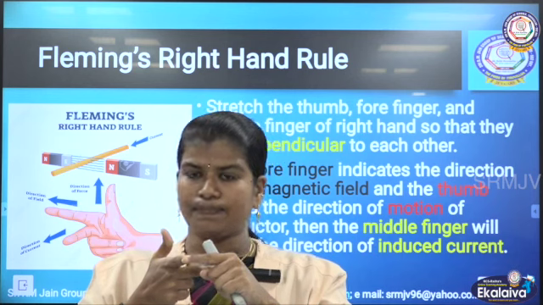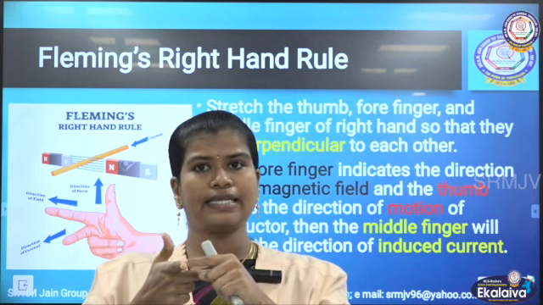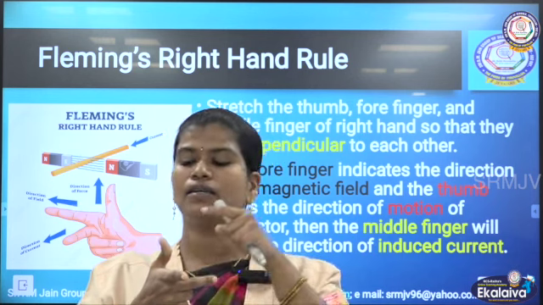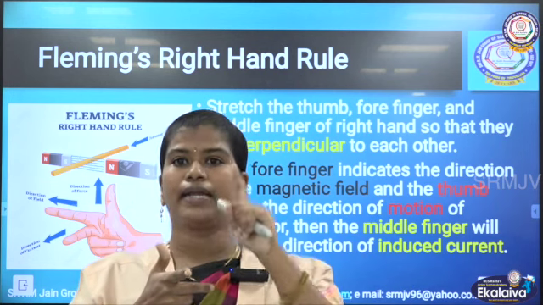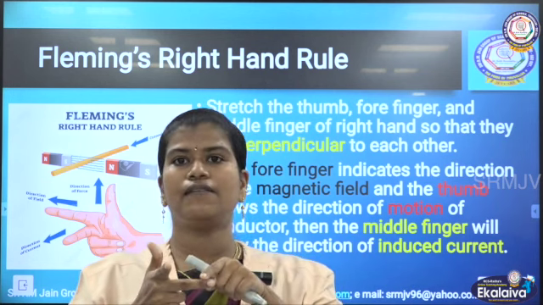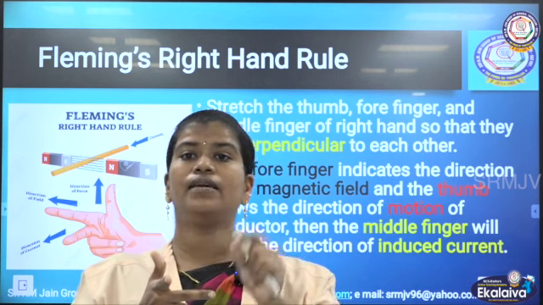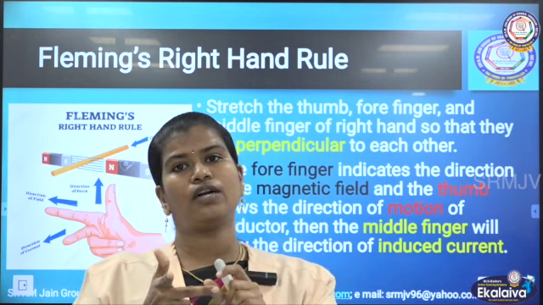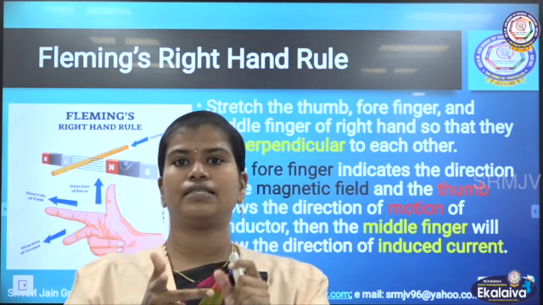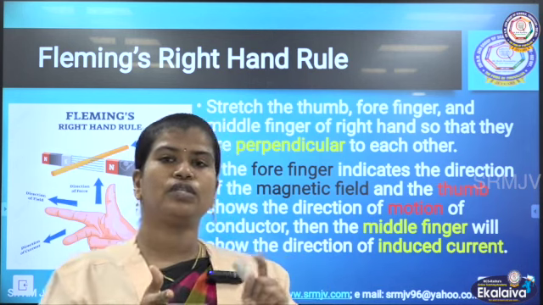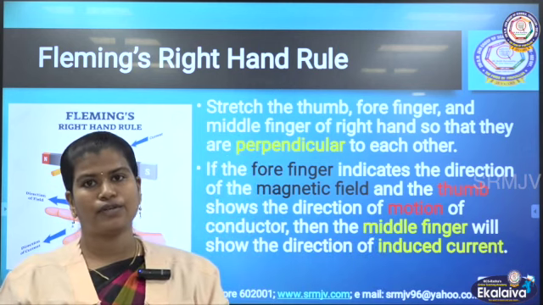The forefinger indicates the direction of the magnetic field and the thumb indicates the direction of the force, when they are at right angle, and the middle finger shows the direction of the induced current. You cannot mention it as just current, you have to mention it as induced current. So that's all about Fleming's right hand rule.